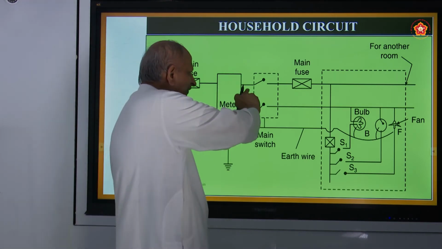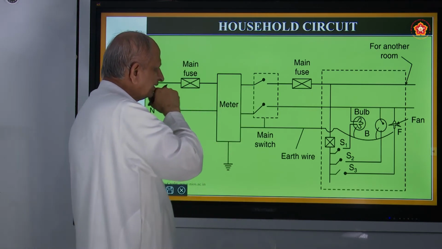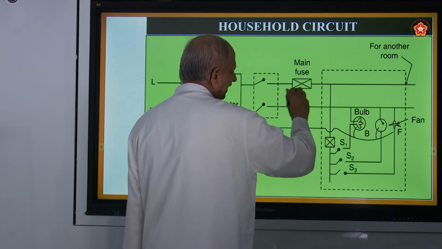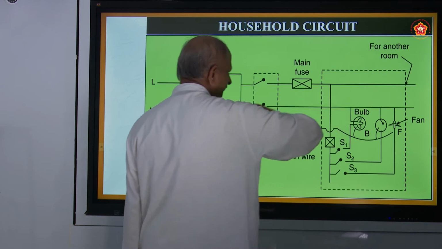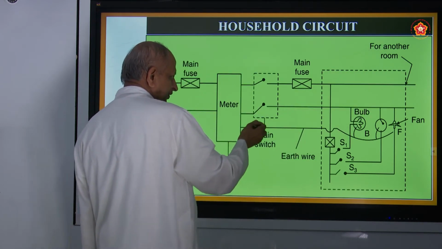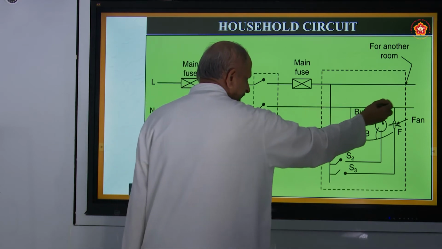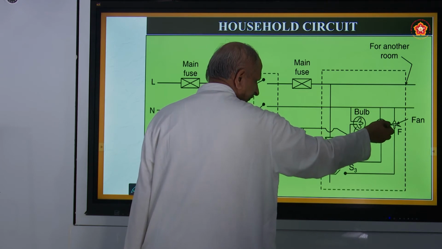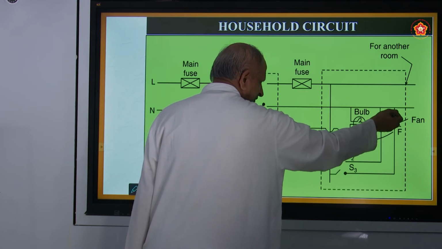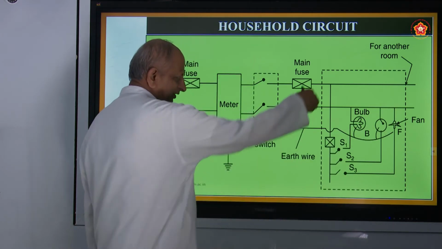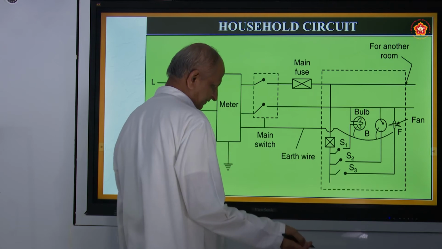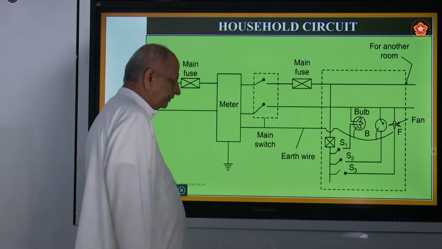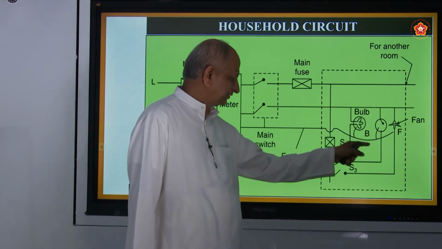So what happens when you just on it, connection takes place, it will pass through one more fuse here, and this will go to the next room, and in the house the main switch is connected to what are called a bulb, and this is a device of say heating or something, battery, and this is fan. Like that you can have any number of gadgets, and this is called earth wire. Earth wire is connected to earth.